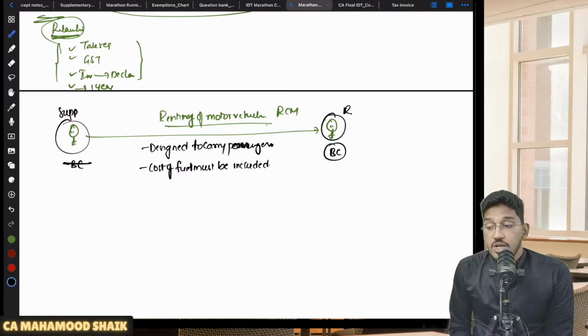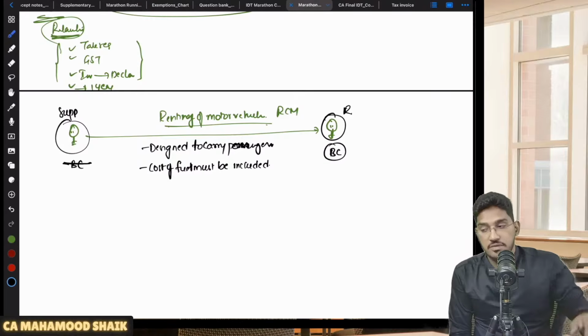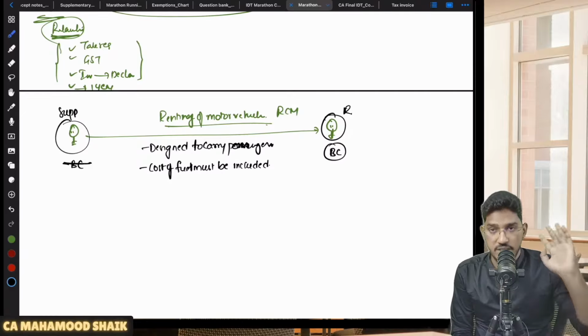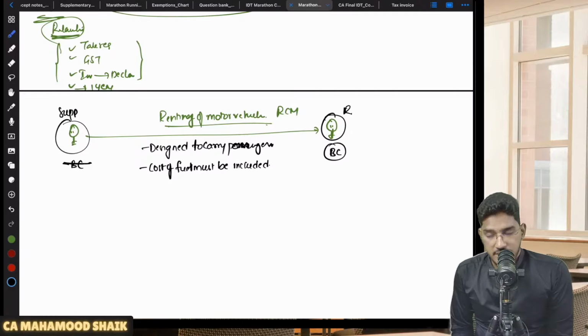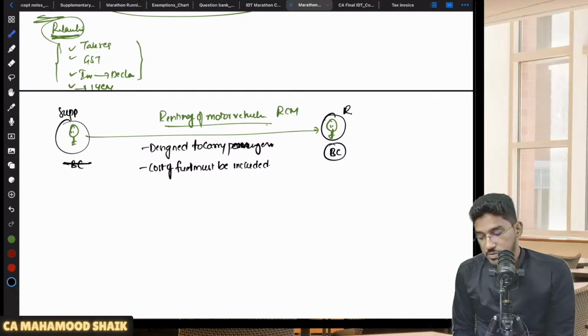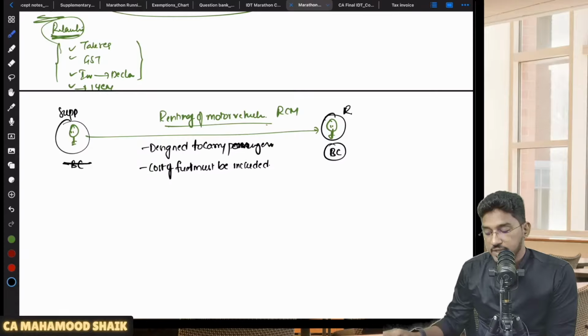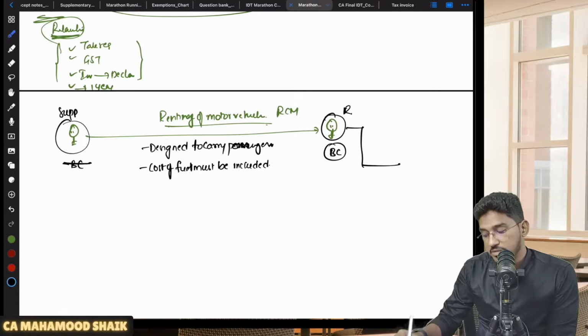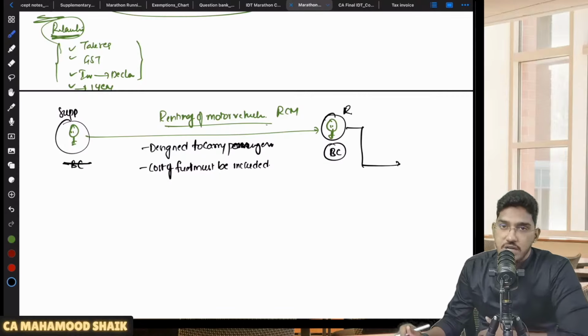So listen carefully. In order to get covered under RCM, there are various conditions which are required to be fulfilled. Number one, the motor vehicle which is getting rented out should be designed to carry passengers. Then cost of fuel must be included in the consideration. Supplier should be other than body corporate. Recipient must be body corporate. If all these conditions are satisfied, then RCM will become applicable. Recipient will be liable to pay the GST under reverse charge mechanism.